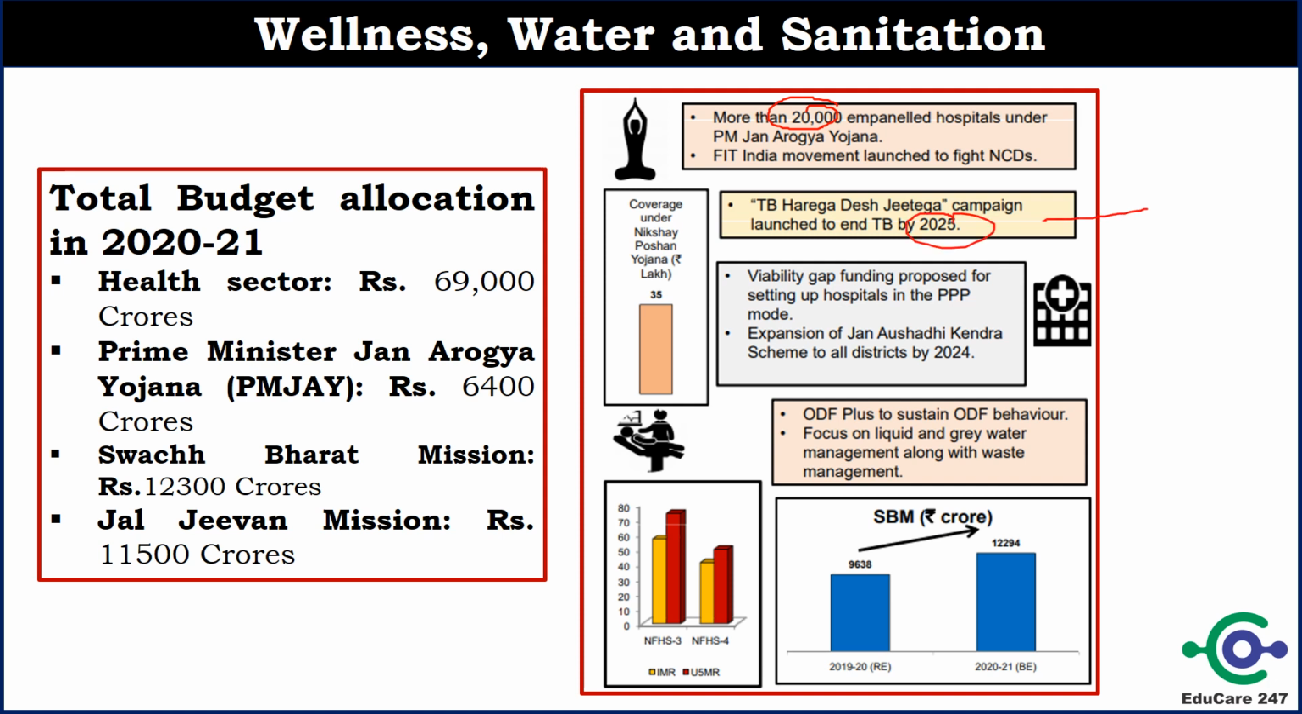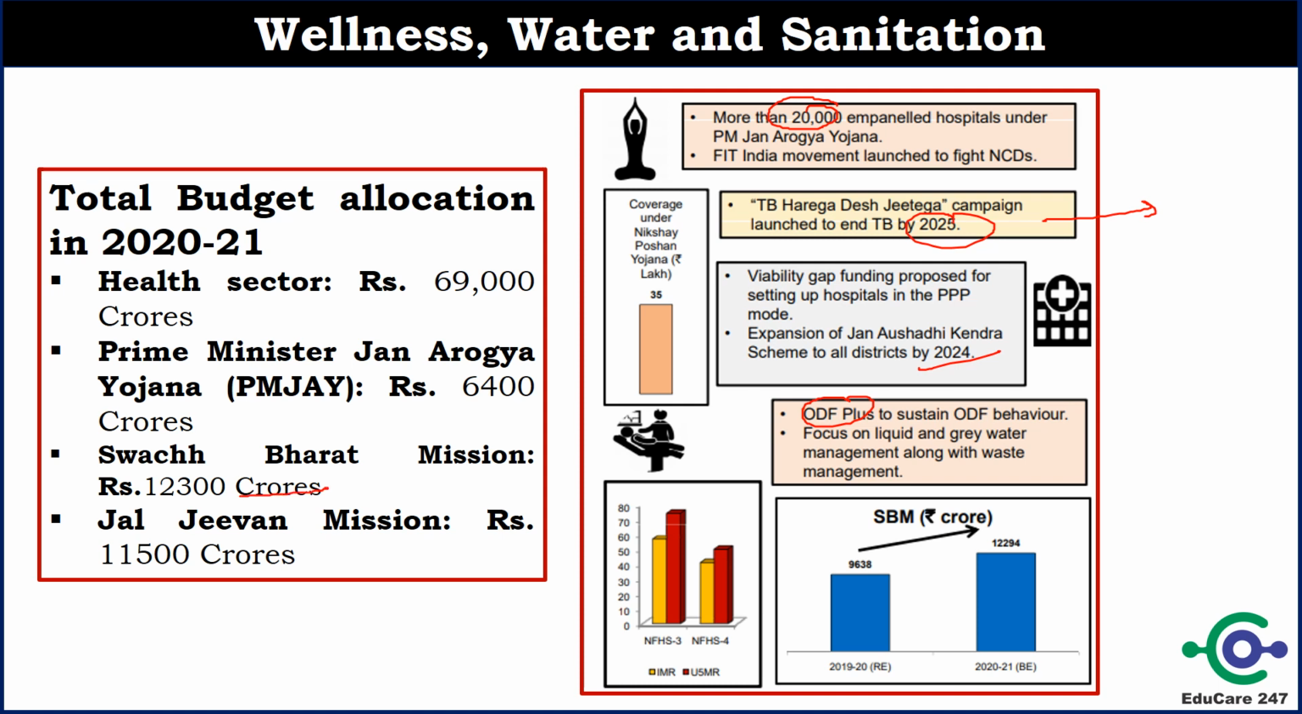This is also very important. Here also viability gap funding will be provided to set up hospitals in PPP model. Jan Aushadhi Kendra will be expanded in all the districts of India by 2024. Open defecation free plus has been launched to sustain the open defecation free behavior, and you can see that for Swachh Bharat mission government has allocated